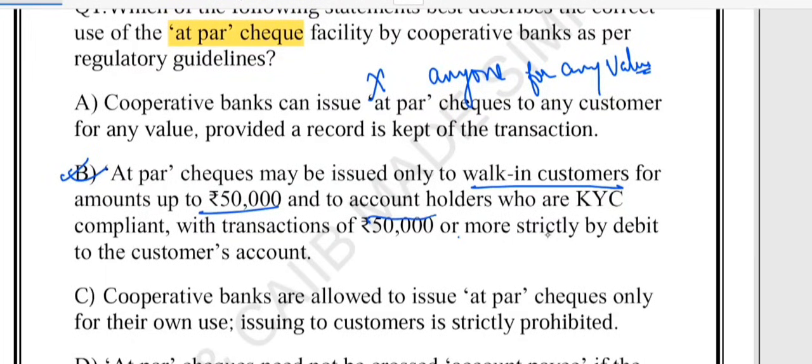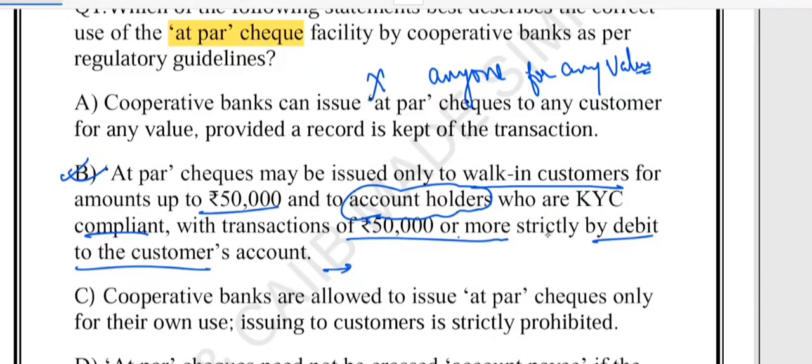And what about account holders? They are also allowed to get at par cheques, but only if their KYC is compliant. If the amount is 50,000 or more, the cheque must be issued by debiting the customer's account directly, not against cash.